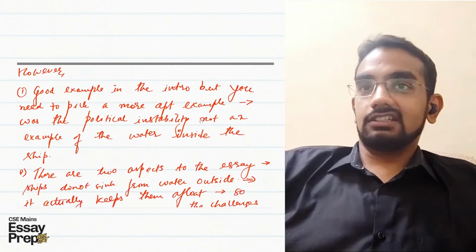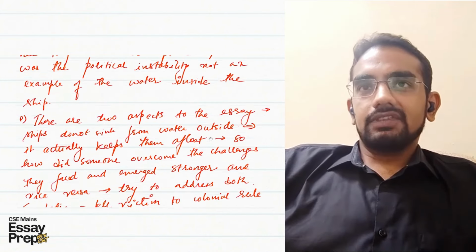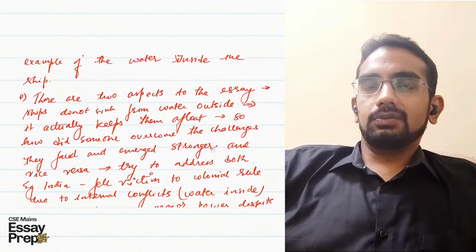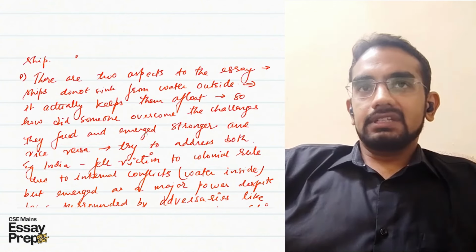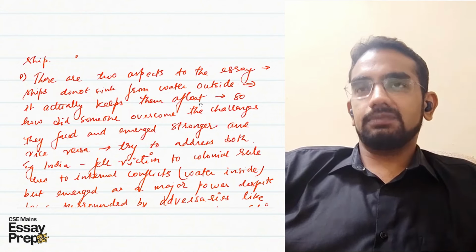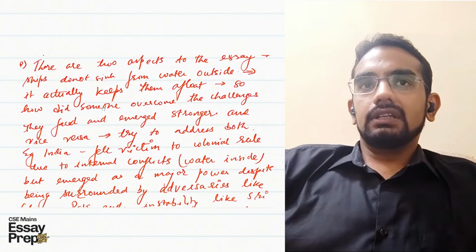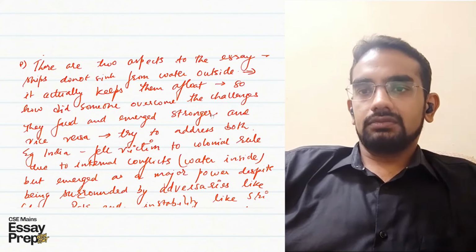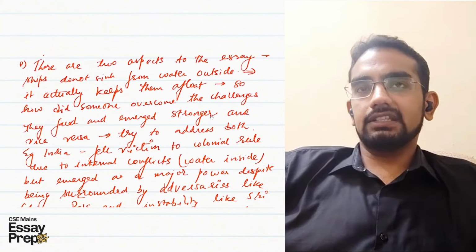So that is debatable. What I'm saying is that when you pick an example, try to explain and try to brainstorm it better. Then, like I mentioned, there are two aspects to the essay: that ships don't sink from the water outside, but it actually keeps the ship afloat. So how did someone overcome the challenges they faced, and emerge stronger? That is what I would have expected in the body of the essay.